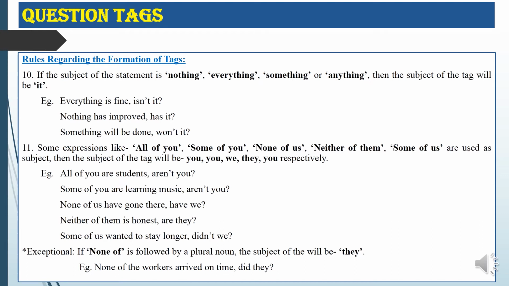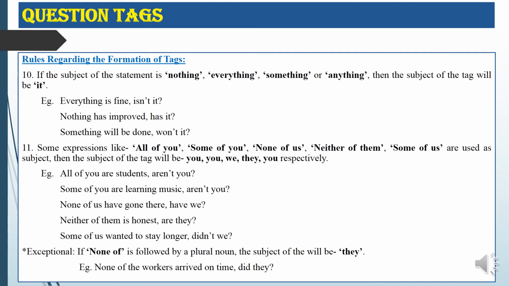Okay, for example, all of you are students, and it will become aren't you. Some of you are learning music, then it will become aren't you. None of us have gone there, have we? Then neither of them is honest, are they? And some of us want to stay longer, and then it will become didn't you, didn't we?